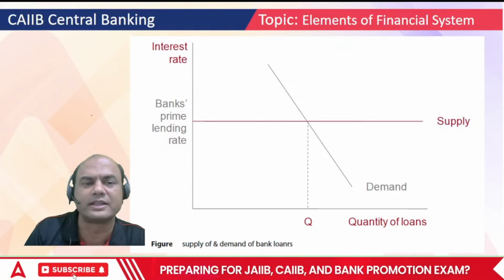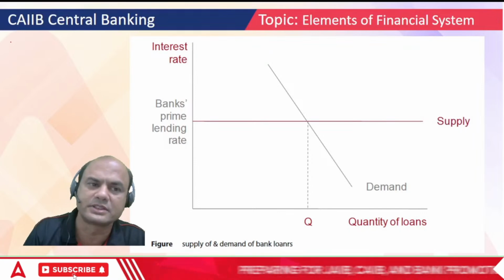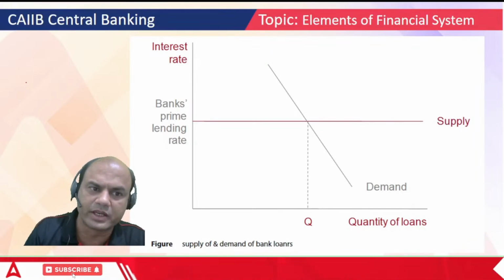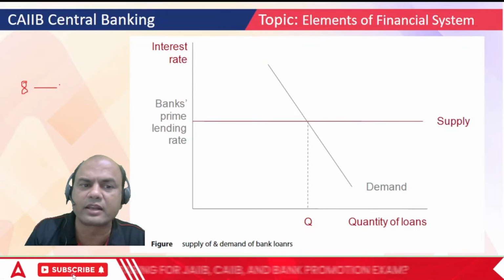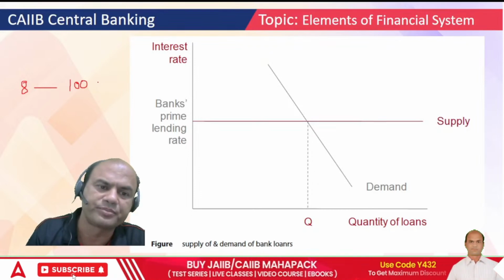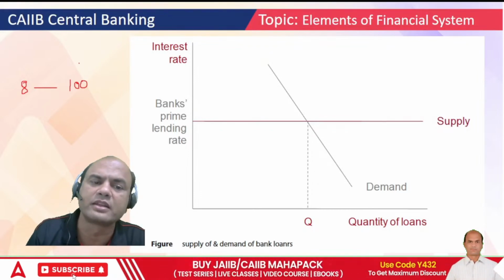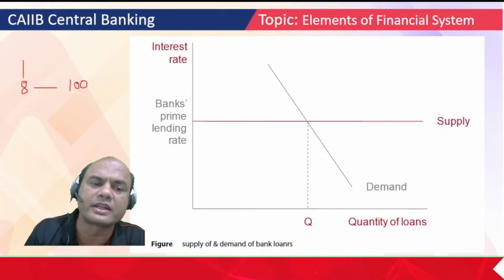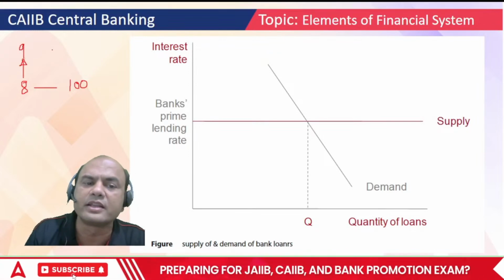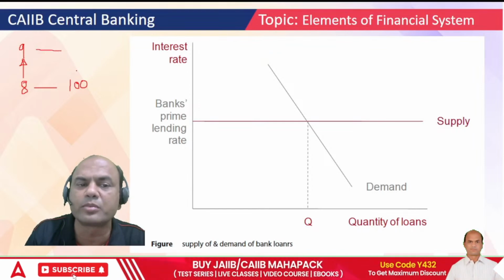Let me give you a simple example. If your rate of interest is 8% and there are 100 loan takers, now if the rate of interest goes from 8 to 9, will there be the same 100 buyers or fewer?